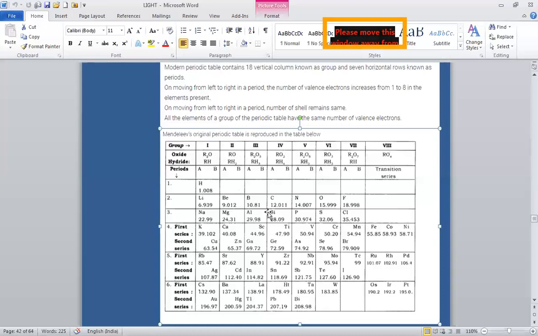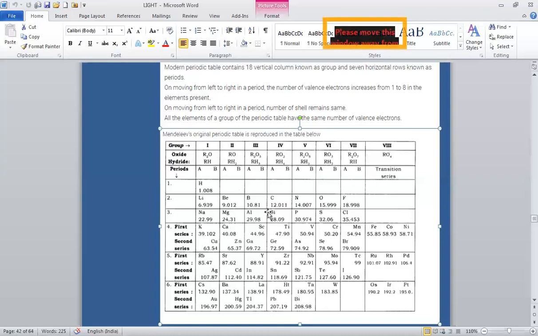Later on, these elements were discovered and their properties resembled those predicted by Mendeleev. The properties of Eka aluminium, gallium, and Eka silicon, germanium, discovered later, are given, and their properties resemble.